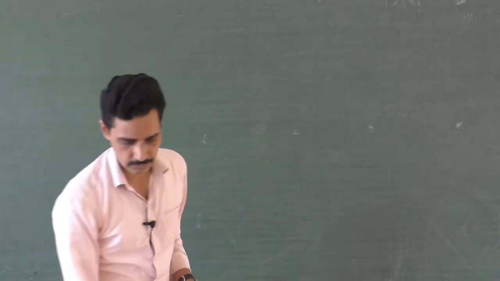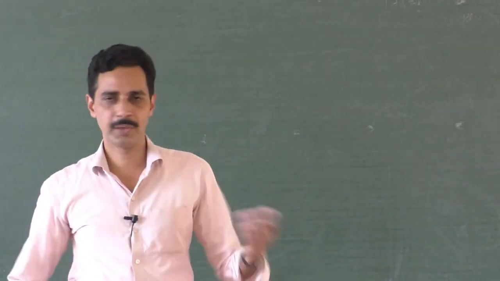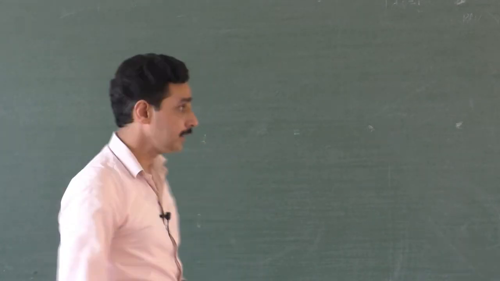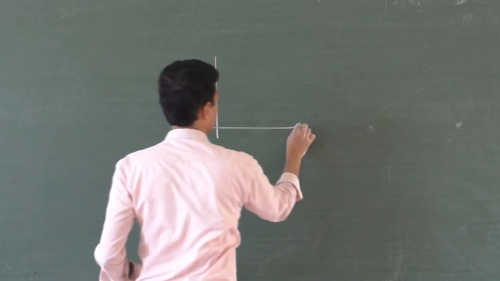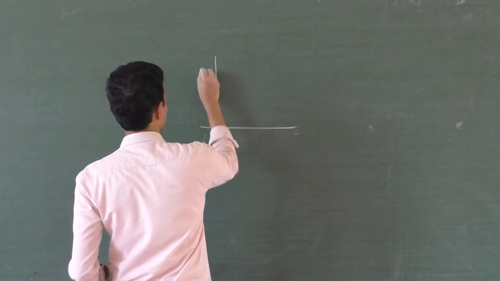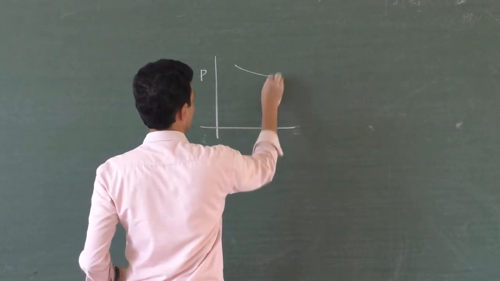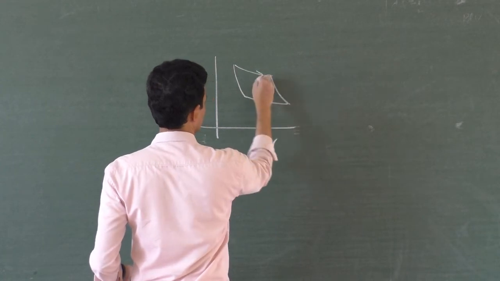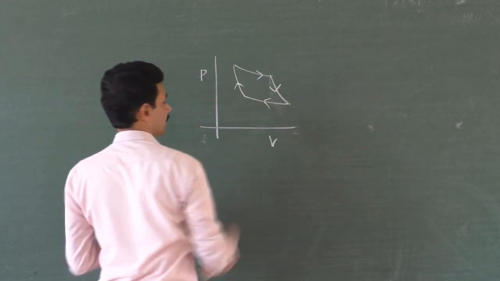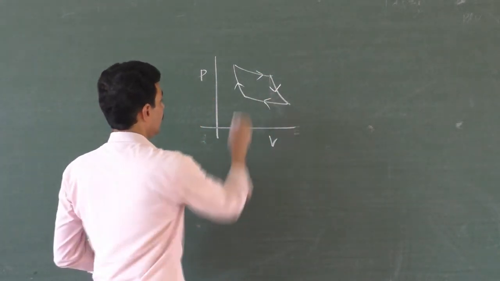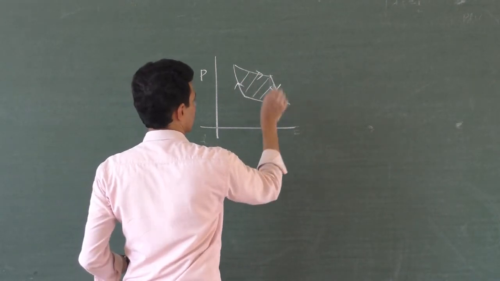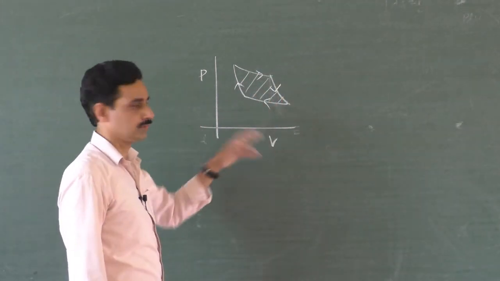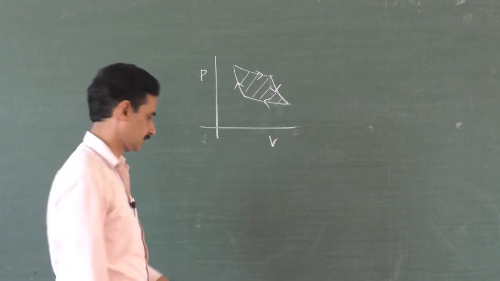If you go to the heat engines, it is a very important part here. Any heat engine, if it is described in terms of pressure and volume, the area under the curve, this is the normal Carnot's heat engine, you know it, 2 isothermal and 2 adiabatic processes. The area under this curve gives the work done, right? Because P into the change in volume is the work done.